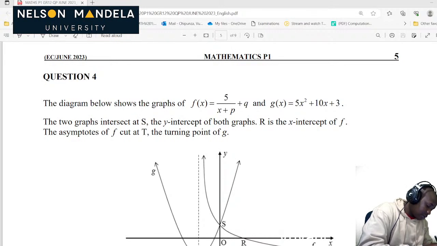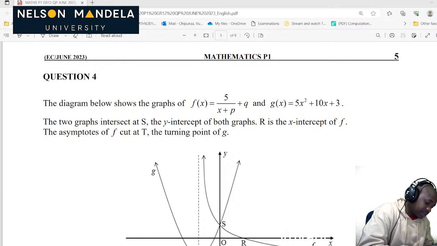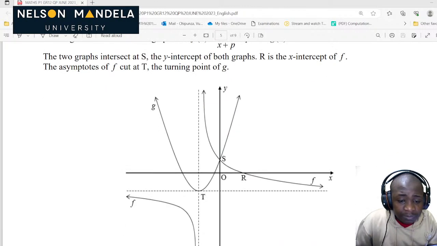If x plus p is equal to negative 1, this is the x value here, then you can calculate p from x plus p equal to that. Then the y value we find from the turning point value, which is negative 1, negative 2. So that's where these two values are coming from. This is our q. Now next question.